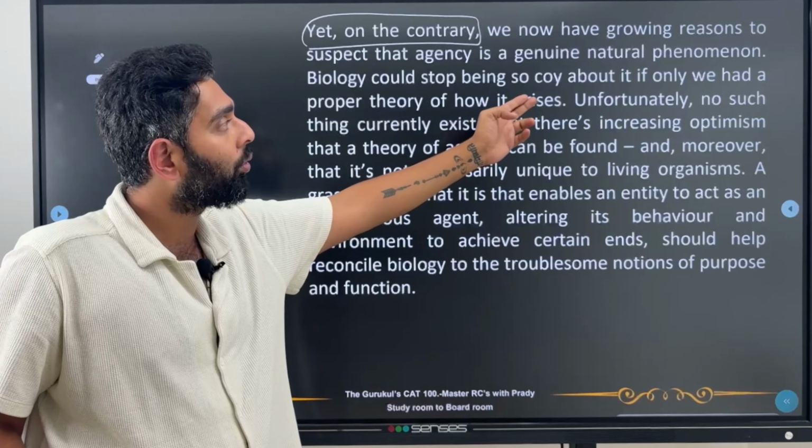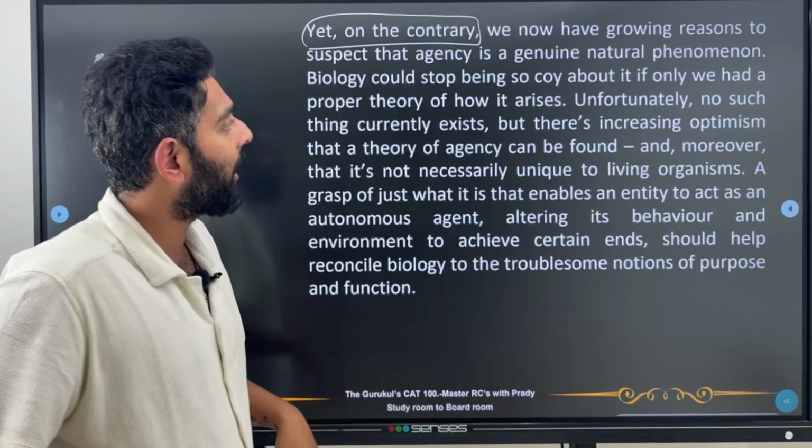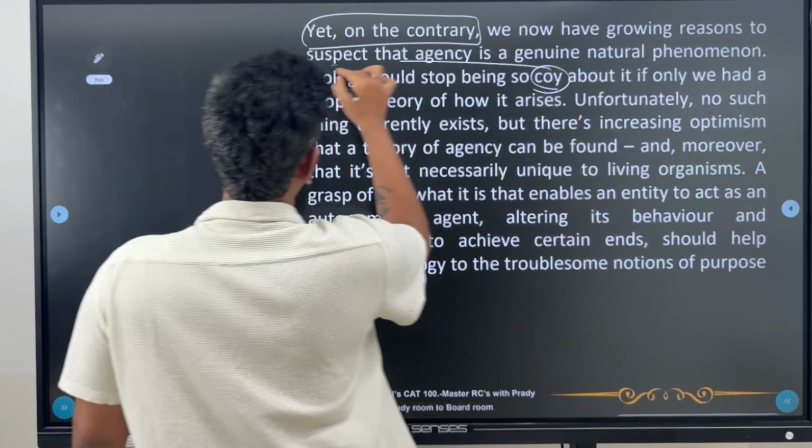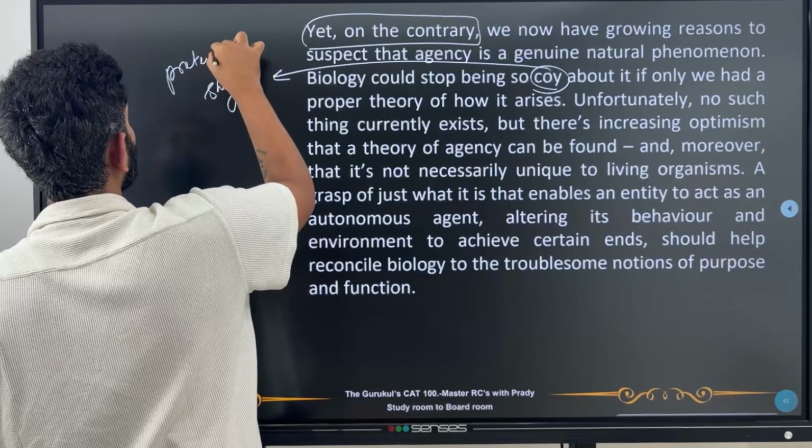Biology could stop being so coy about it only if we had a proper theory about how it arises. So coy, what does the word coy mean? Coy means pretending to be shy.